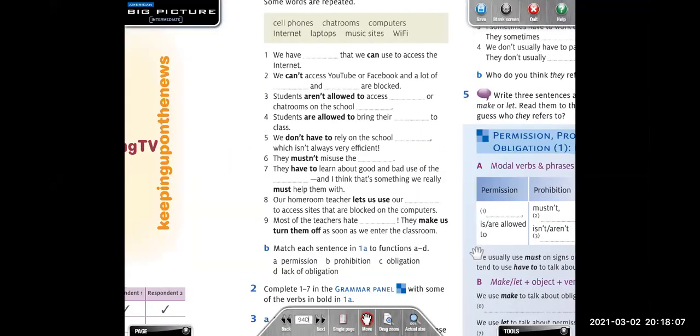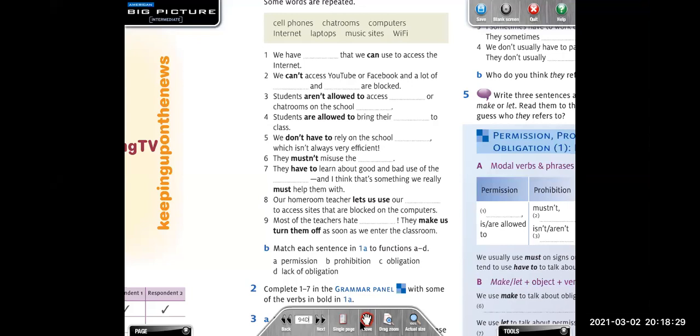Any questions about this? Teacher, no. I don't understand very well. What is the difference, or in what case can I use have to and must? Okay, they are similar. We can interchange them.